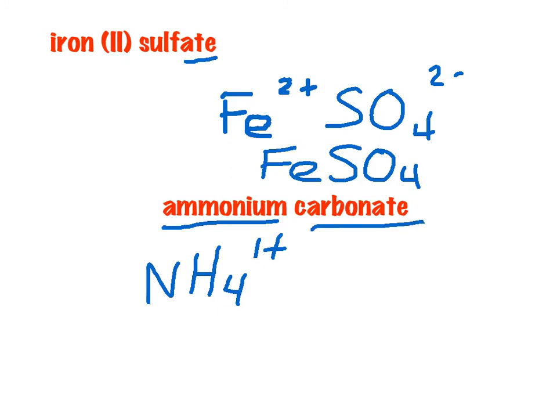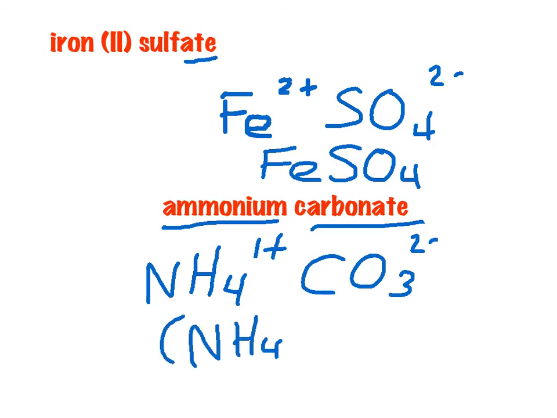Carbonate, I see that ATE ending. I know it's a polyatomic ion. I look it up on the table, and I see that its formula is CO3 with a 2- charge. And I'm going to crisscross the 1 and the 2. The ammonium, I have to put in brackets because I'm crisscrossing a 2 down. I'm crisscrossing a 1 down to the carbonate, so I don't need to put it in brackets. I just write CO3, and that shows that there's 1 of those carbonates. So that's ammonium carbonate.